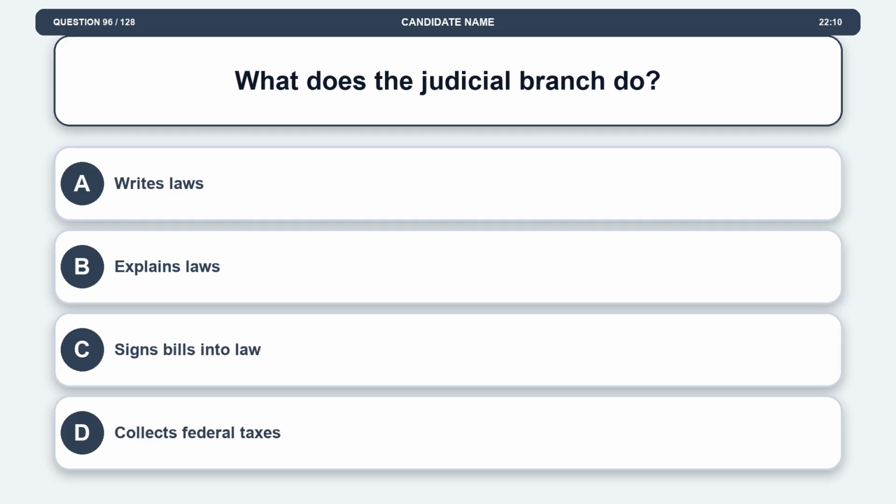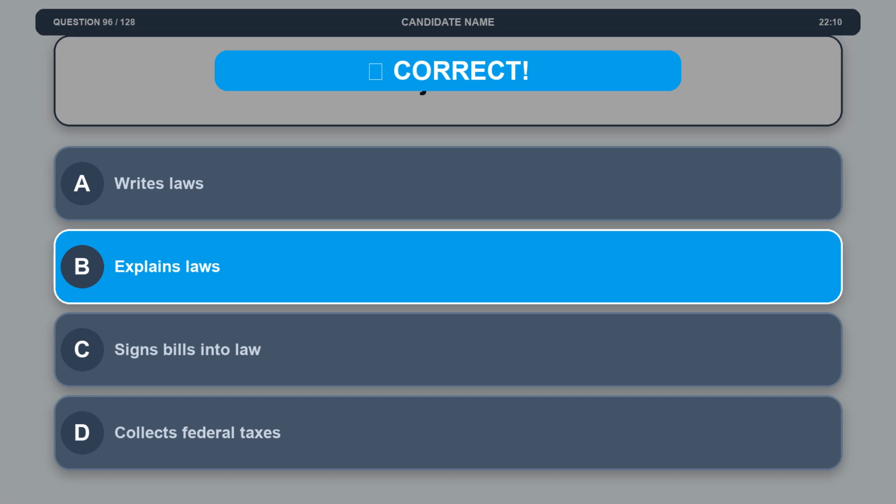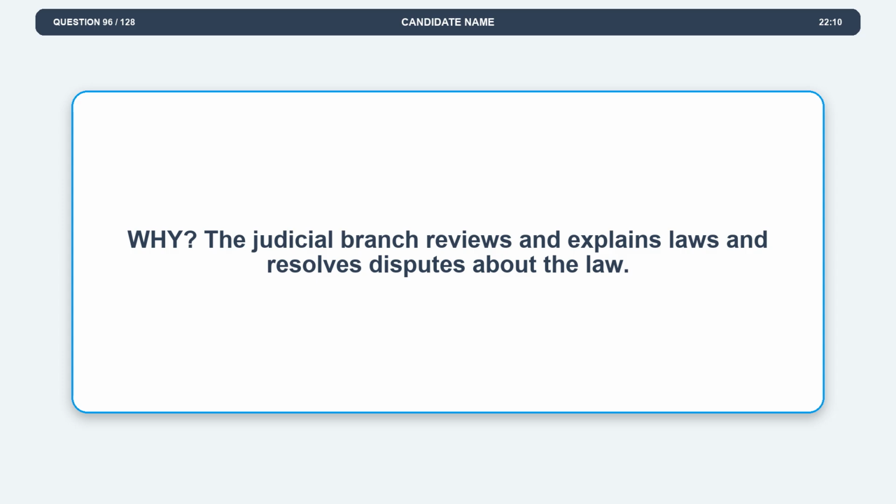Question 96. What does the judicial branch do? Option A, writes laws. Option B, explains laws. Option C, signs bills into law. Option D, collects federal taxes. The correct answer is option B, explains laws. Explanation. The judicial branch reviews and explains laws and resolves disputes about the law.